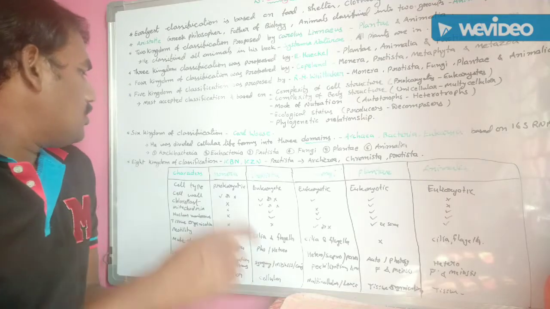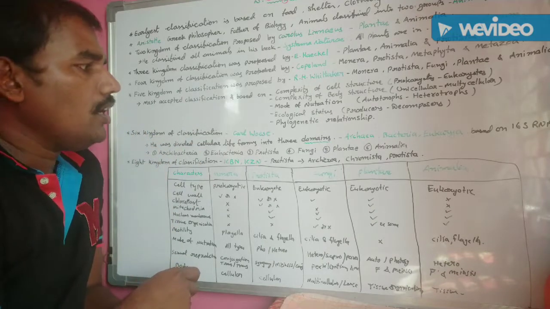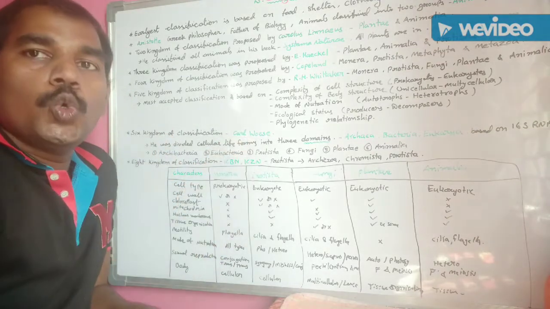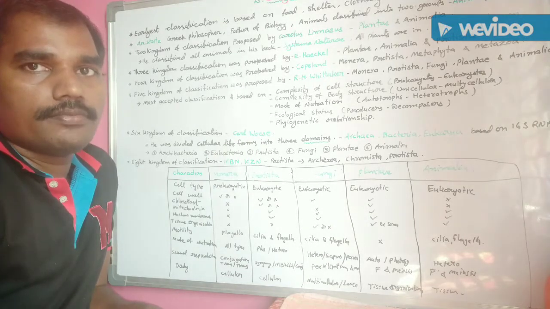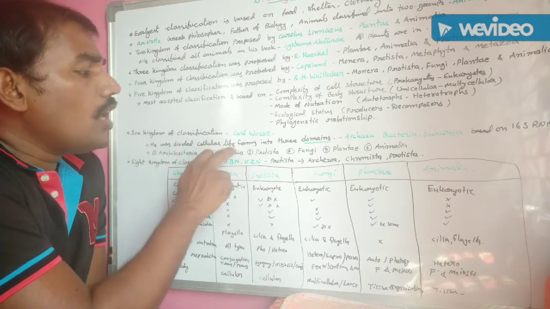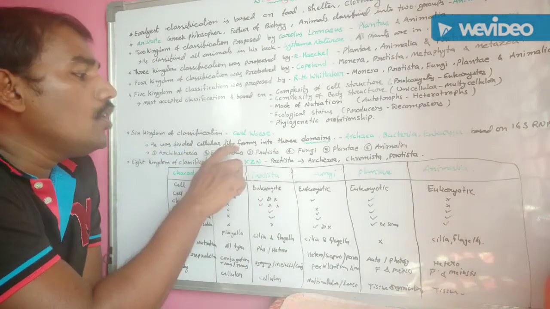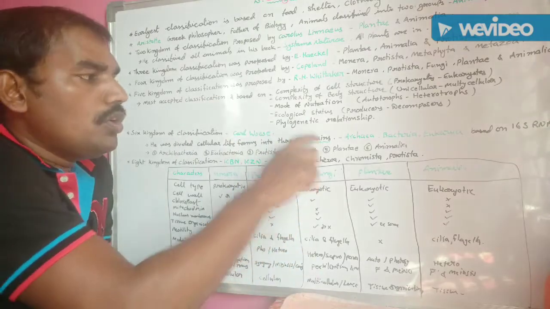Another is the six kingdom classification. The six kingdom classification was introduced by Carl Woese. Carl Woese proposed the six kingdom classification. He divided cellular life forms into three domains. Remember this one? Domains means